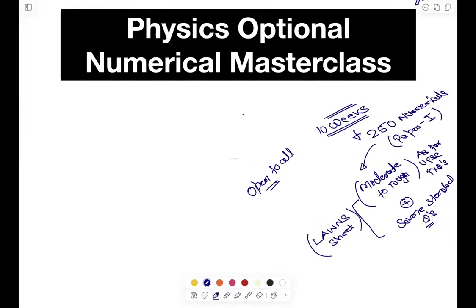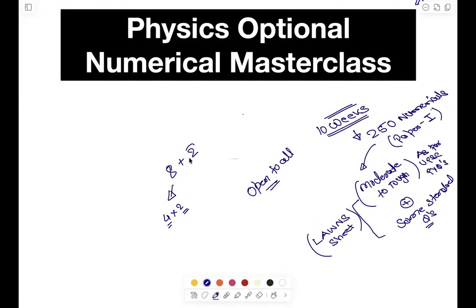Schedule I have already shared on the Telegram group, you can check that. So for 10 weeks, 8 plus 2 weeks, and in these 8 weeks 4 into 2, that means 2 weeks for one module. So we are starting with mechanics as per your voting only. Second voting शायद मिली थी electricity and magnetism. So after mechanics, we will start with electricity and magnetism, then we will go to thermal, and then last we will go to waves. Again, this is as per the vote given by you guys.